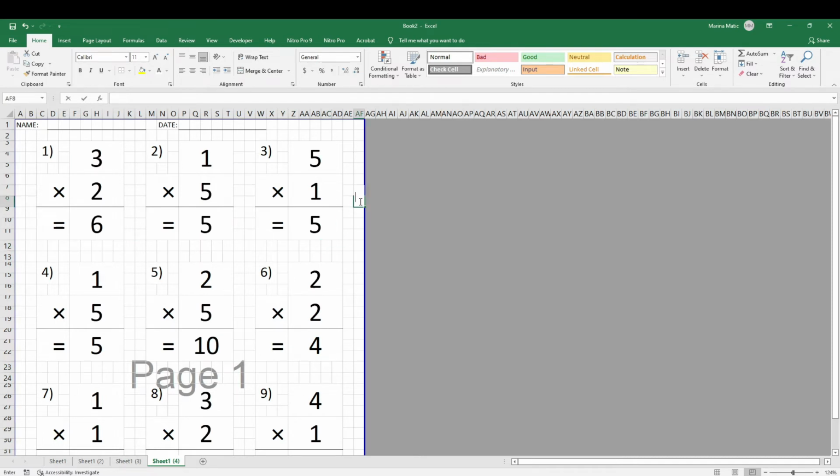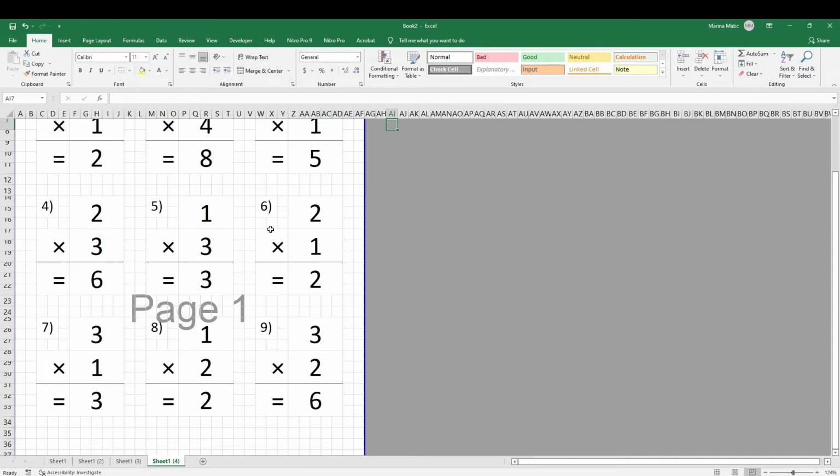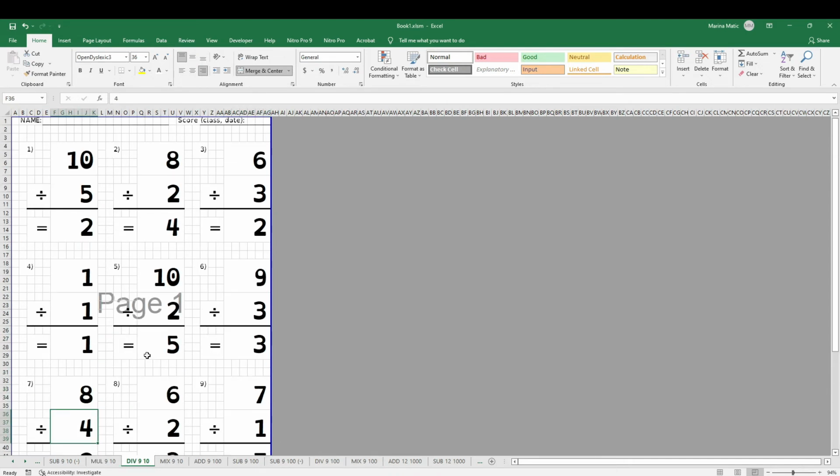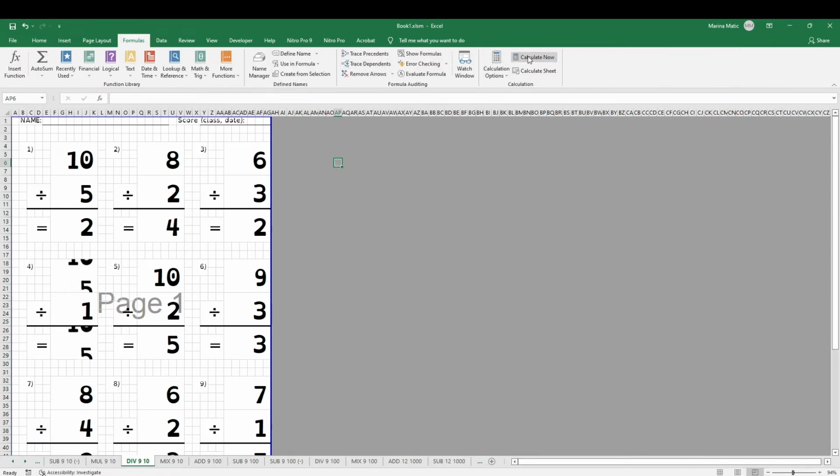As you see, you don't have a lot of options. It's not going to generate, because multiplication for up to 10 doesn't have a lot of really options. Same is going to happen with division. So if we go to the division sheet, you will see that I don't actually have formulas. When I click, nothing happens. If I click calculate, the only thing that is changing is this cell here that is dividing with number 1. So you don't have a lot of options.